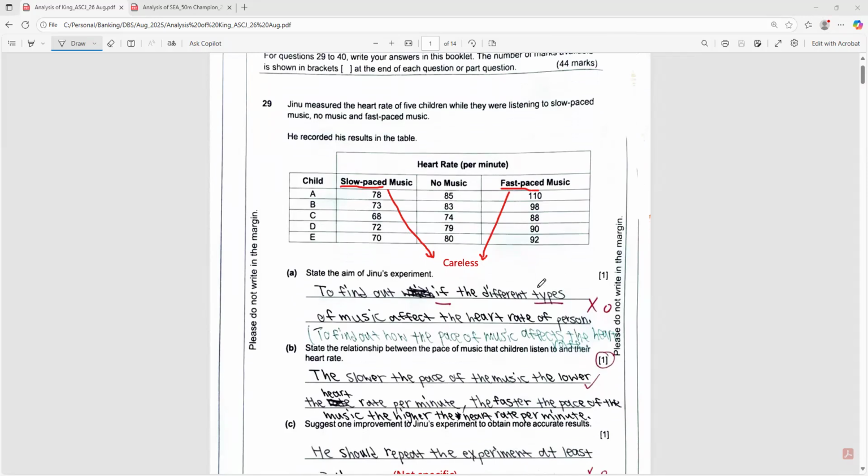So you can see this student, he answered wrongly. He said that the aim is to find if the different types of music affect the heart rate of a person. So actually it's not the different type of music, because different type of music can be like Indian music, Chinese music, or Asian music. But this one is the pace of the music. So the more specific answer is to find out how the pace of music affects the heart rate of the people or the child.